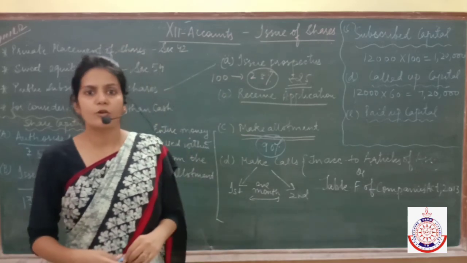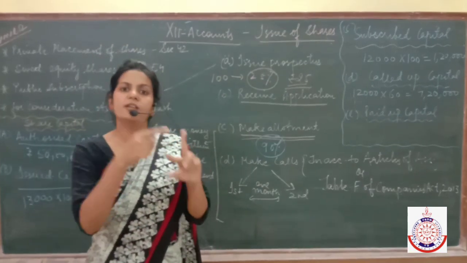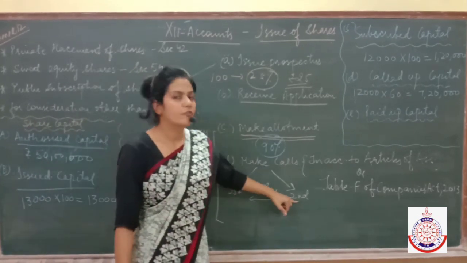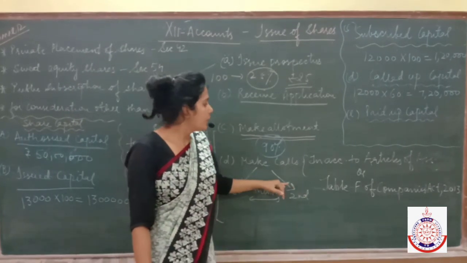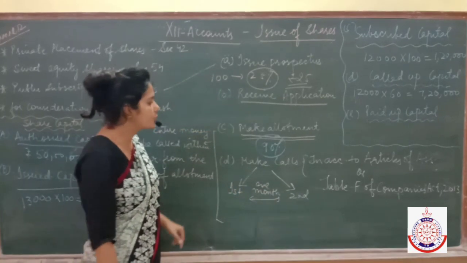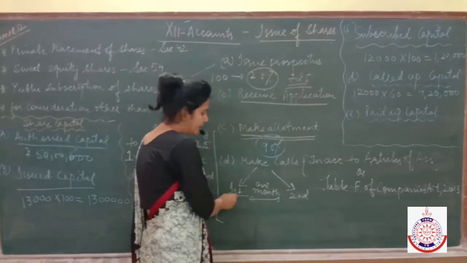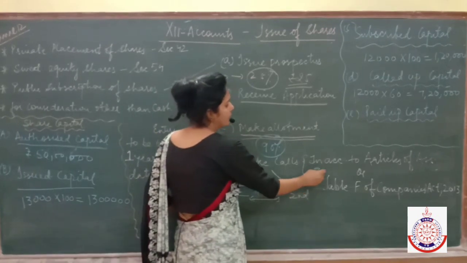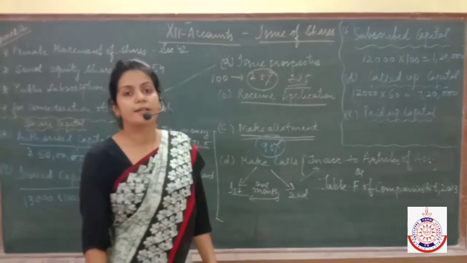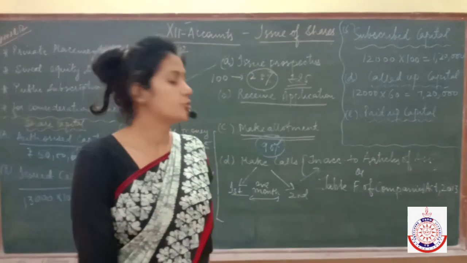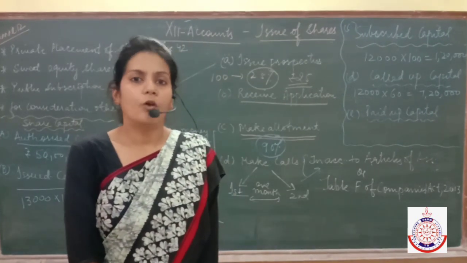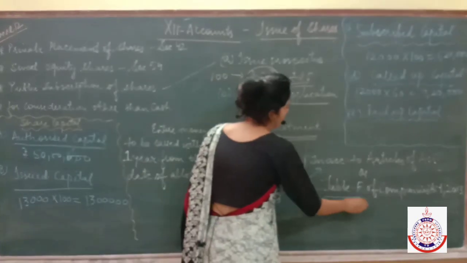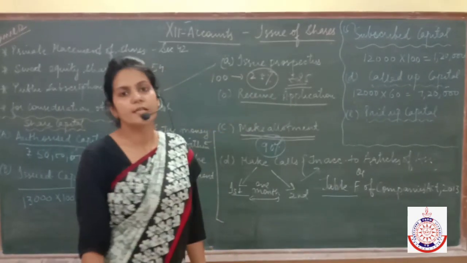And what are those installments? First call and final call. Those installments are first call and final call. Now, the accounting treatment of first and final call should be mentioned under the articles of association of the company. And if you are not making articles of association, then you have to follow Table F of the Companies Act 2013.